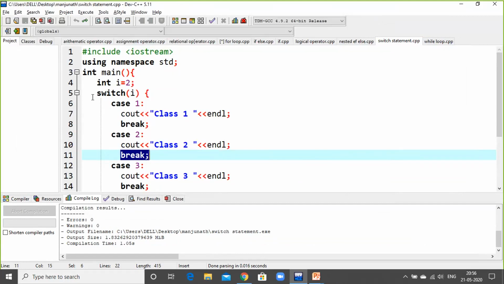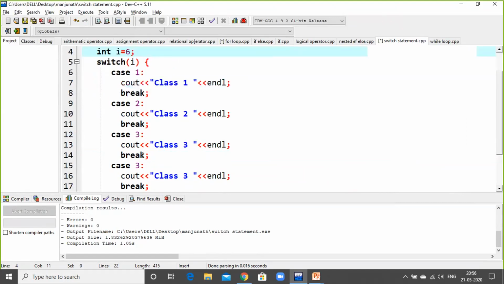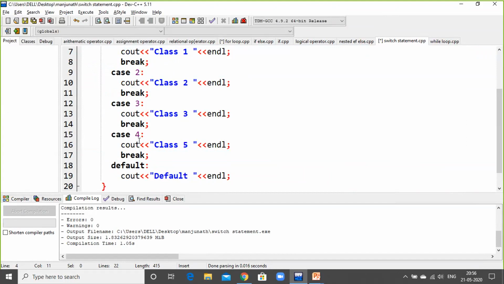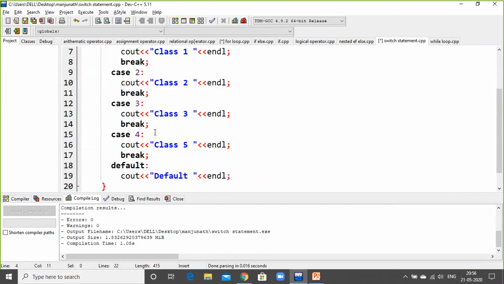Now, I'll go for this. I'll remove this one and put 6. I have not given any condition for 6. Till 4, I have given the condition. Apart from 4, for any other input by the user, it should give some statement, something it has to display on the screen. Either your program is not functioning properly, or you inputted the wrong command, or it is a default command. Some statement has to be there.